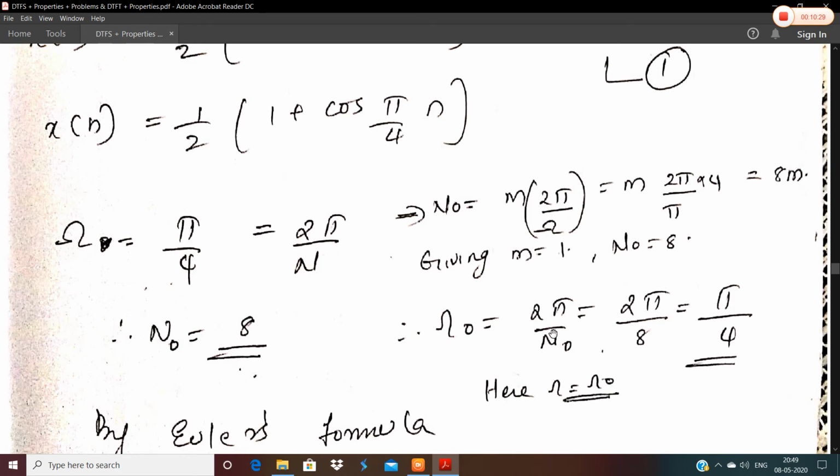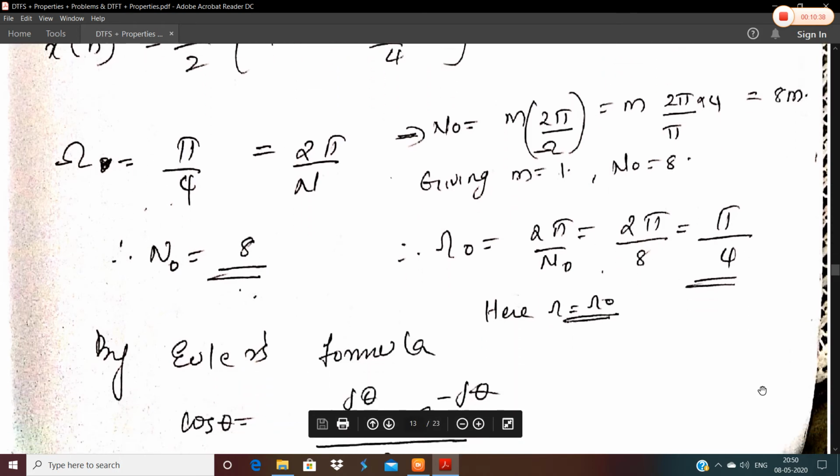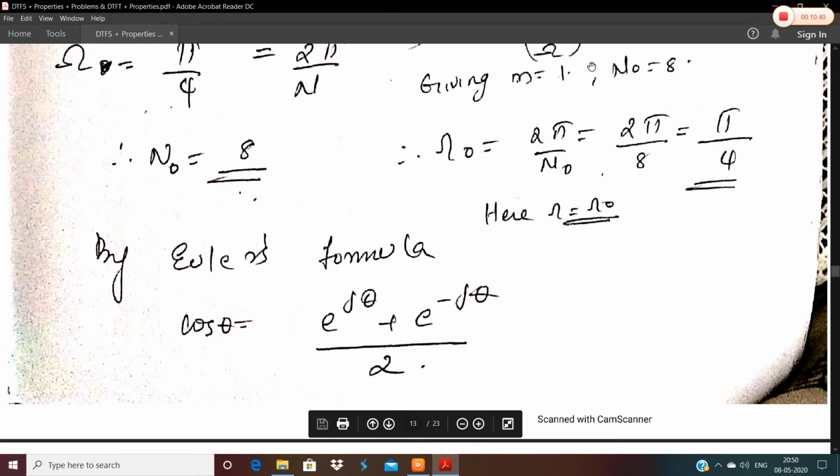In the last step, we will find out the fundamental frequency, which is omega naught is equal to 2 pi by n naught, which is equal to 2 pi by 8, is equal to pi by 4. So here we get that n naught is equal to 8, so omega is equal to omega naught.